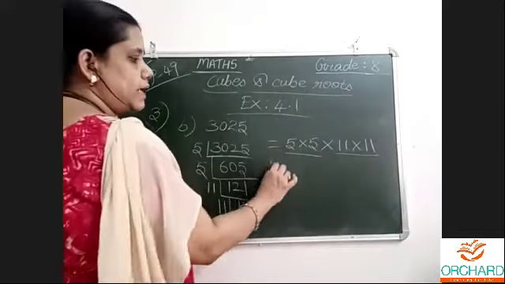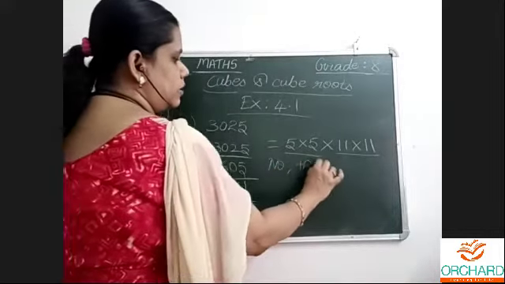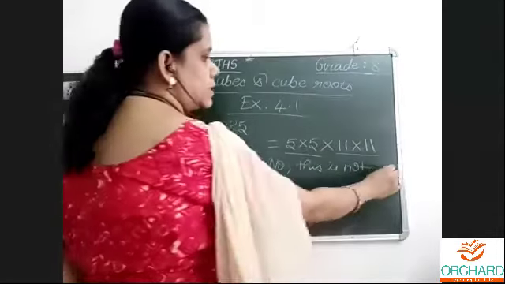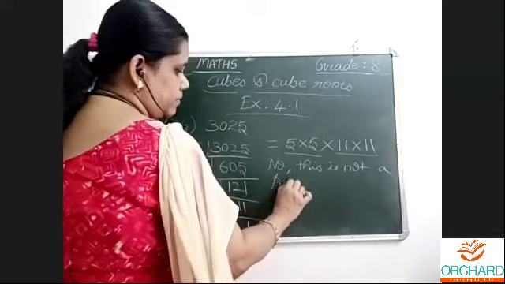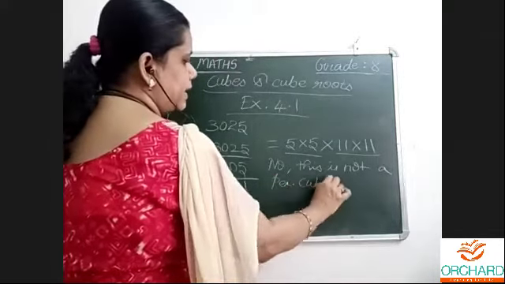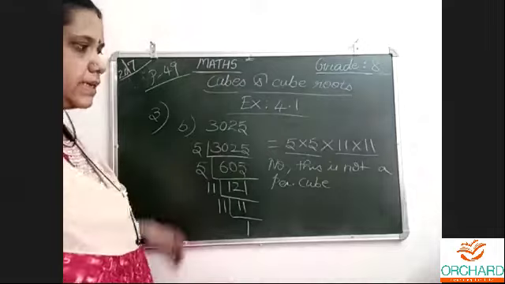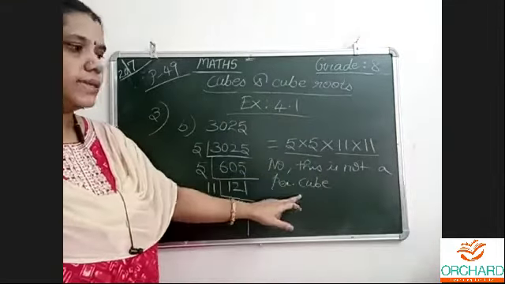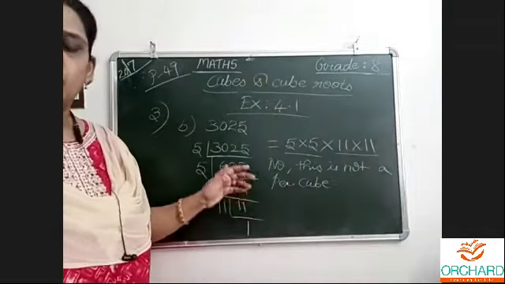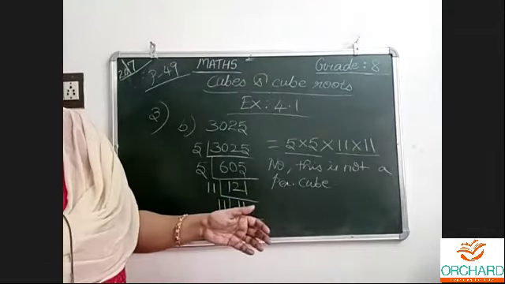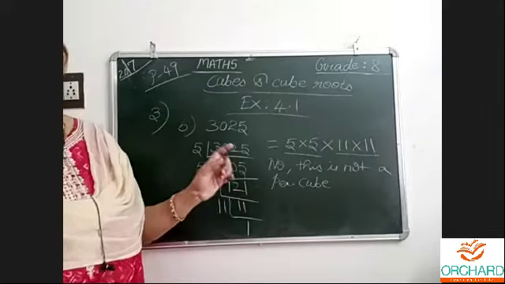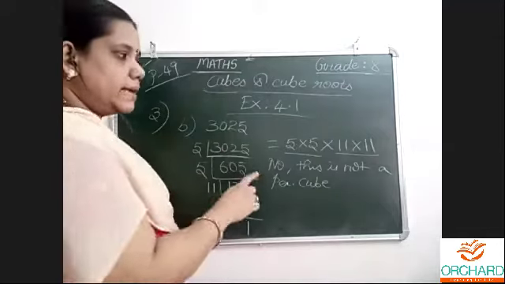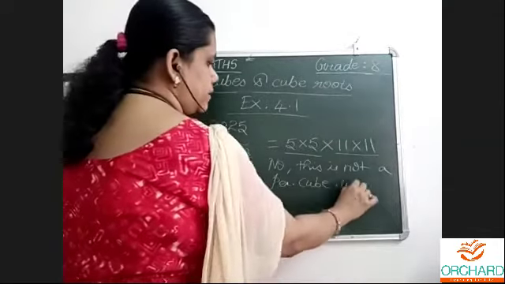So first we should write no. This means this number is not a perfect cube. I am writing in simple words. In the material we'll write everything in detail. No, this number 3025 is not a perfect cube. So what do we need to make it a perfect cube? They want reasoning also. So reasoning means why it is not. Why? Because we need,